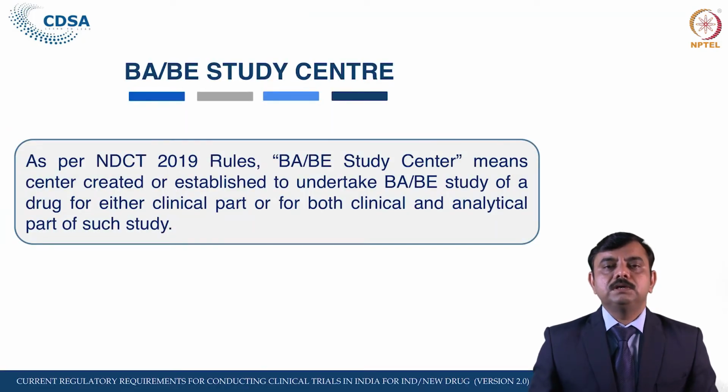As per the New Drugs and Clinical Trials Rules 2019, a BAB study center means a center created or established to undertake a BAB study, a bioavailability bioequivalence study of a drug, for either the clinical part or both the clinical and analytical part of such study. So whether it is the clinical part with the subjects, or the analytical part of such study, both are covered under BAB study centers.